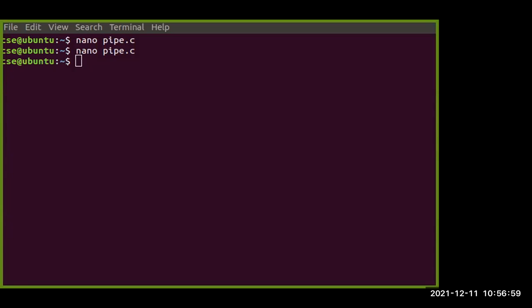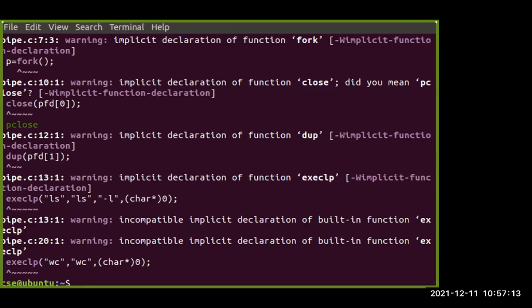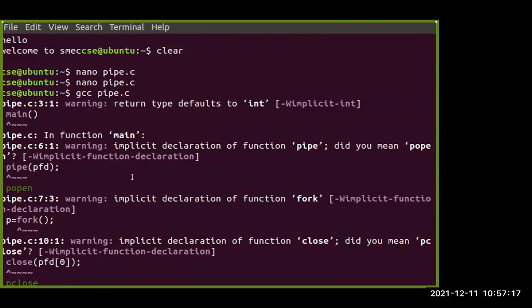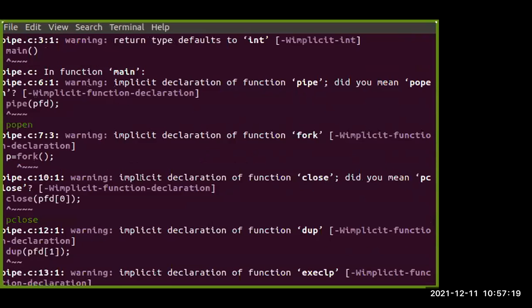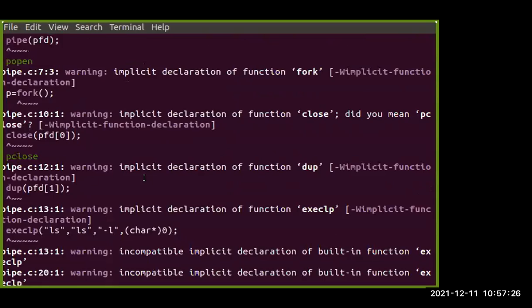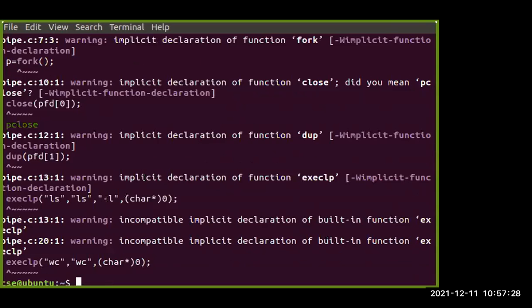Okay, so to compile this particular file, we use gcc pipe.c. So here we compile this particular file, right? There we are having some warnings. We can see some warnings are present. Okay, so a warning doesn't give any problem. Fine. So we can find out that the thing is working. Giving some warning means, depending upon the version of Linux, the code you have run or written, some type of warnings can come.